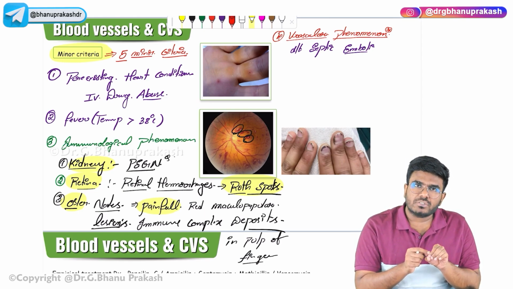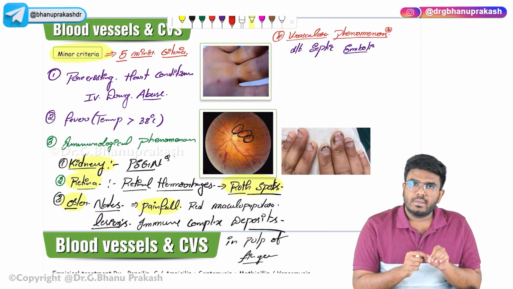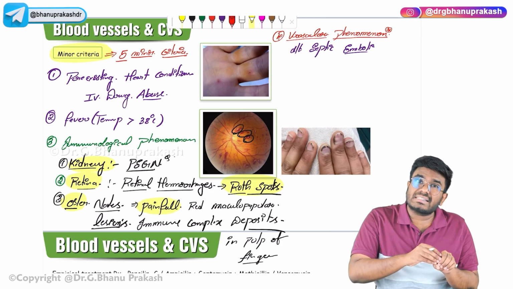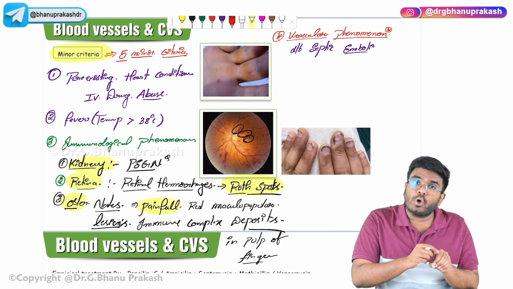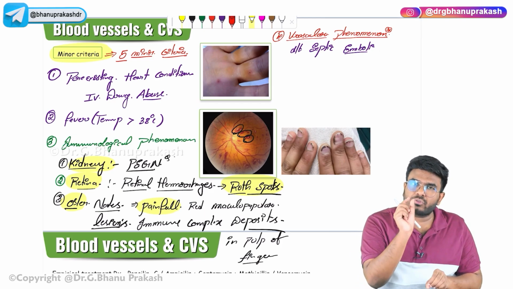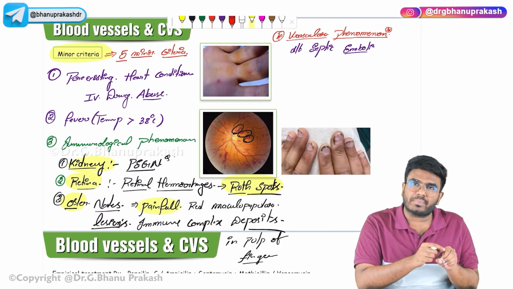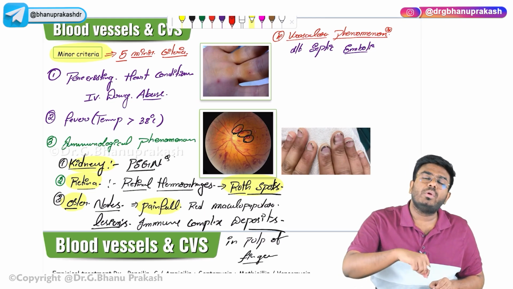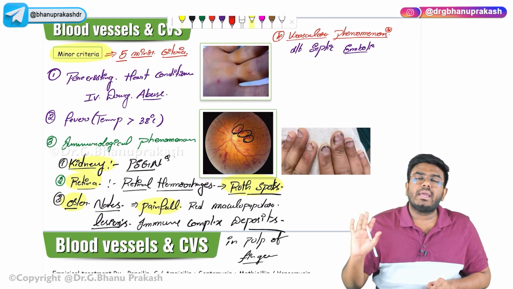On this thrombus also microorganisms are growing. Now this septic embolus, or the septic thrombus, is going to detach from there, and what will happen? They are going to go through the entire body.